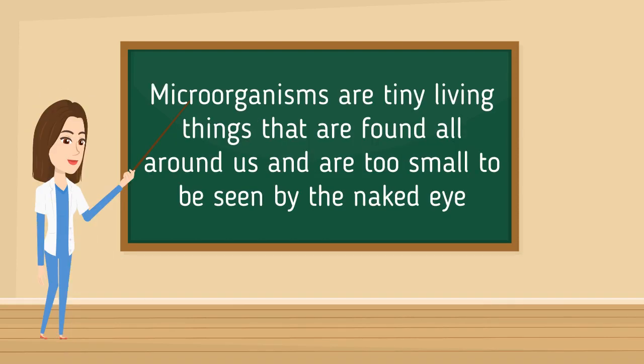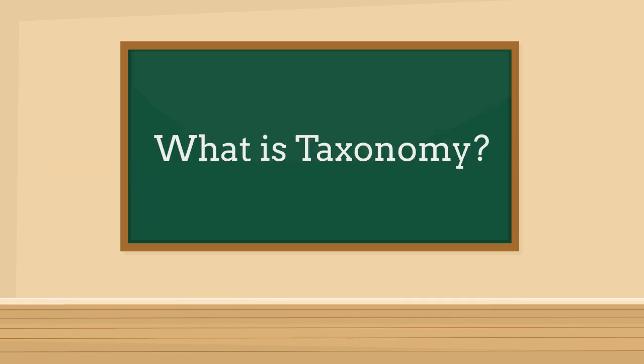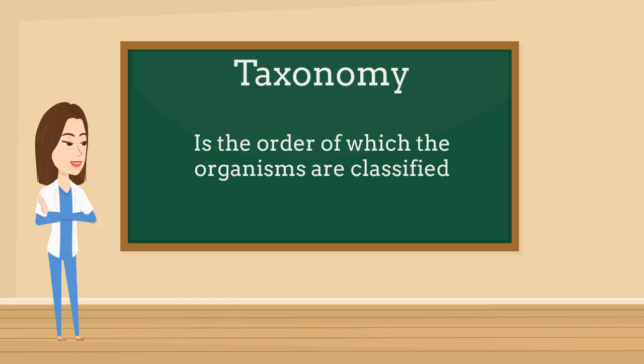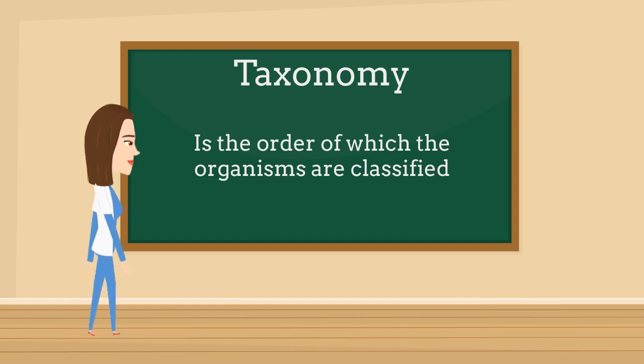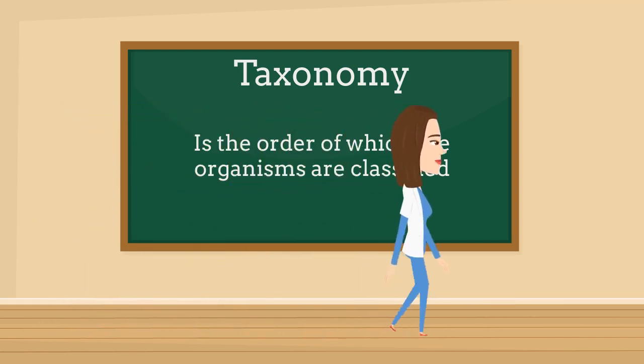What is taxonomy? Taxonomy is the order in which organisms are classified. The best way to remember the taxa is by saying, "Dear King Philip came over for good soup," each word starting with the letter of each classification level. Now diving into what the levels really are.